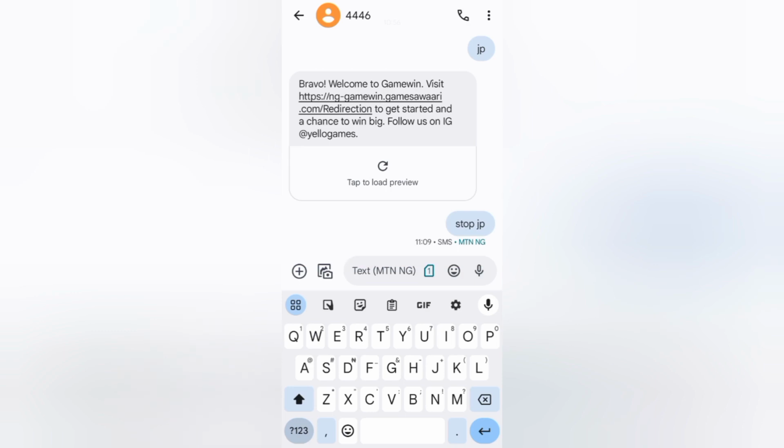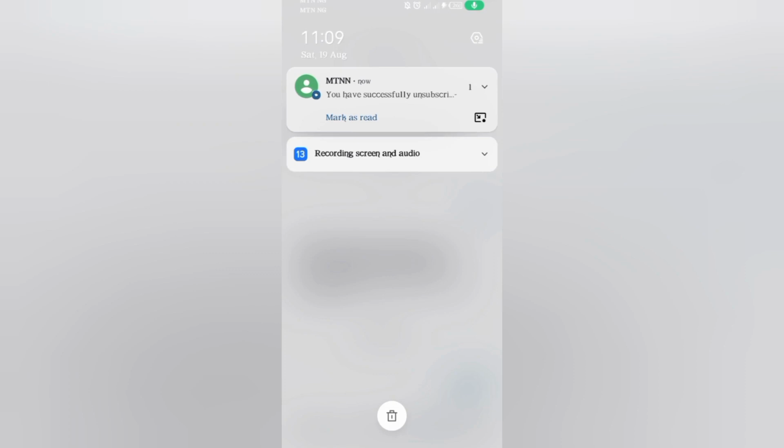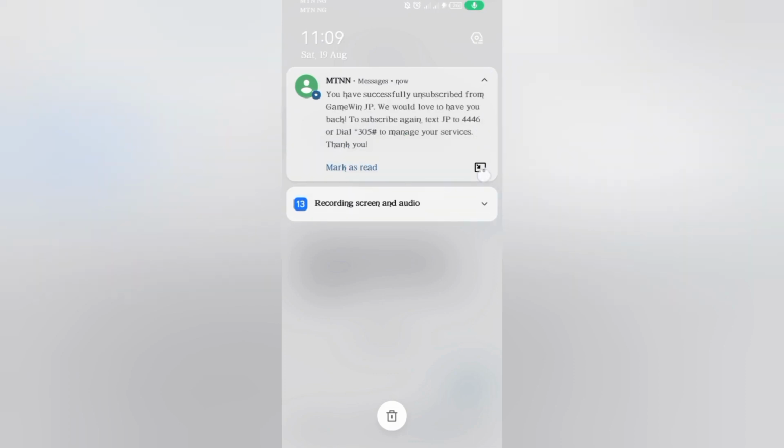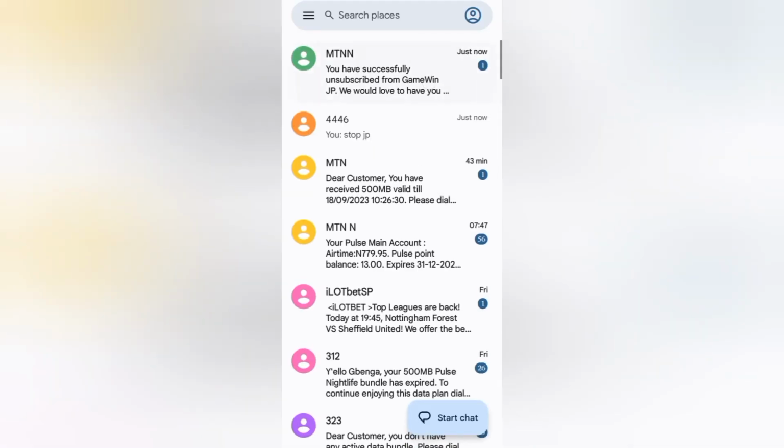Now here is one thing I want you to know. I did not want to actually share this, but I'm definitely going to share it now. You can actually play 2 times daily on one SIM. But here's what you have to do. Once you play for the first time and you enter the draw, maybe the 500 naira or the 1,000 or the 5,000 naira cash, you have to come back here and unsubscribe. So once you unsubscribe, you're going to definitely subscribe again.